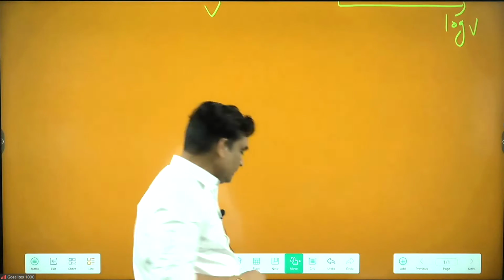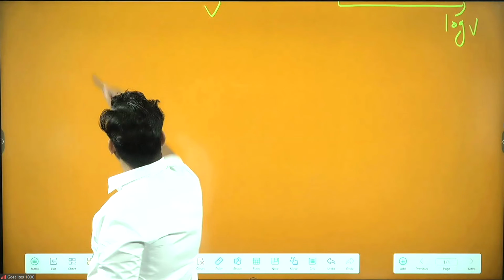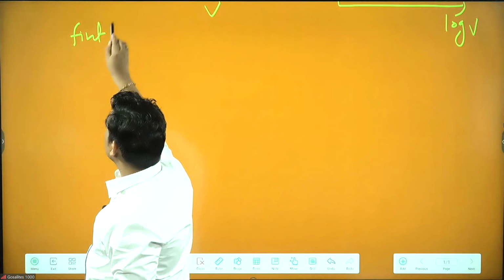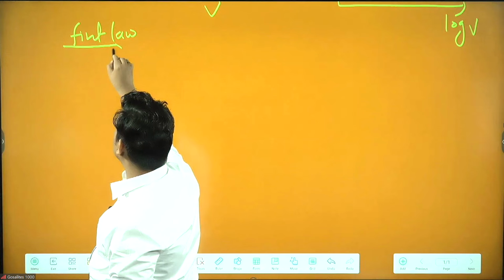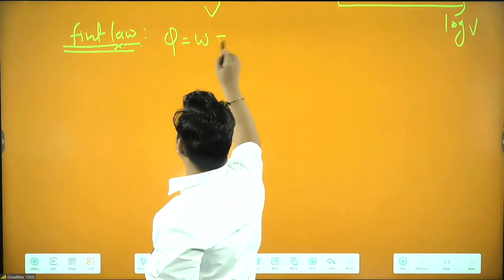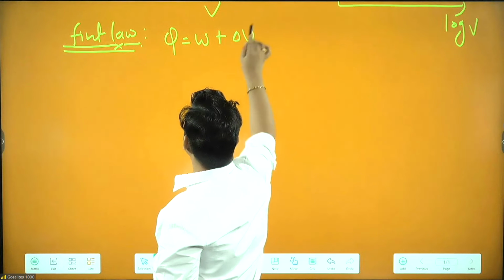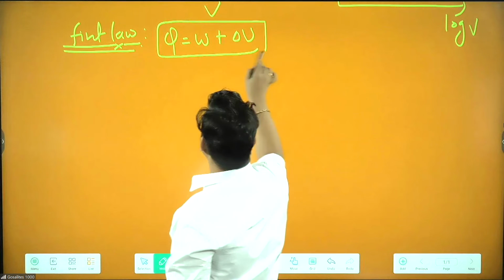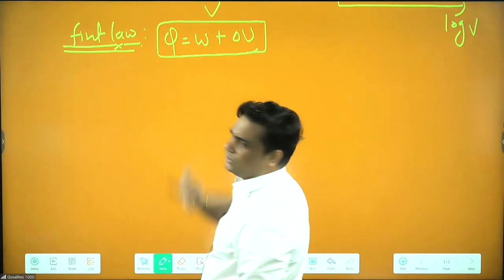Next, if I ask here your first law questions, questions related to our first law, what questions can they ask in this? We know Q is nothing but W plus delta U. The delta U formula we already know, Q we know, and W for each process.